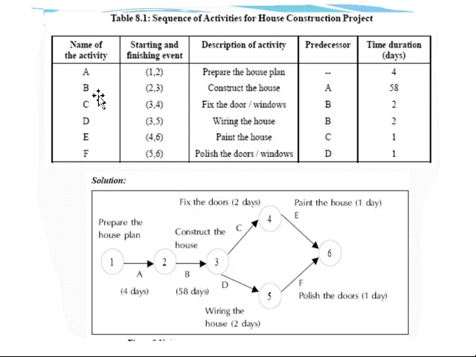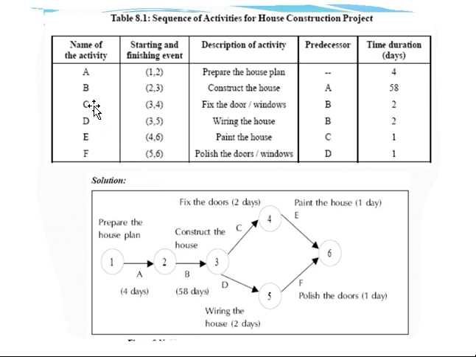How many days will this activity B take? 58. That will be addressed here, and this B will be written exactly at the center of the arrow. The description is construct the house, and activity B has a precedence relationship with activity A. That means if you want to start activity B, I need to complete activity A. If I want to construct the house, I should have a house plan. If I have a house plan, then I construct the house. That is always a systematic approach that we need to follow here.